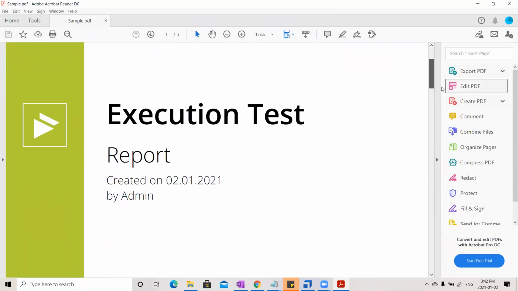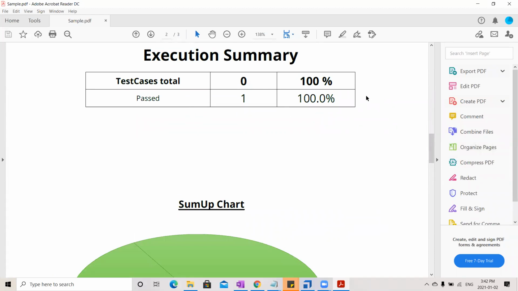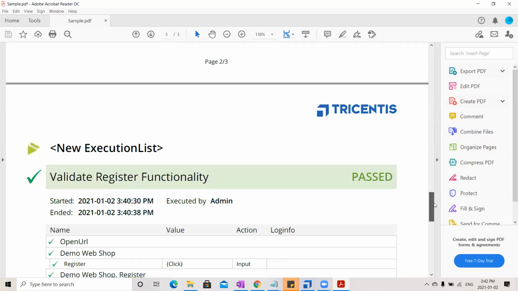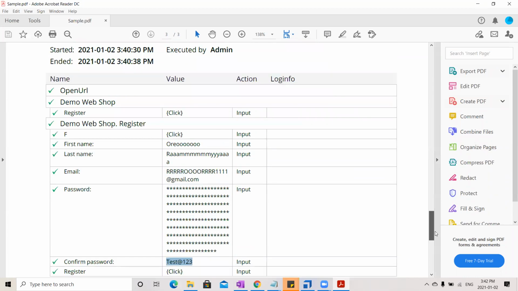See here, execution report by so and so person, and how many test cases we have run. Out of that, how many are passed, a pie chart describing the same. And here you can see the data type plays an important role in the reports. If you are choosing password, you cannot see the password. If you choose the data type as string, you can see the value here. This is a sample report.